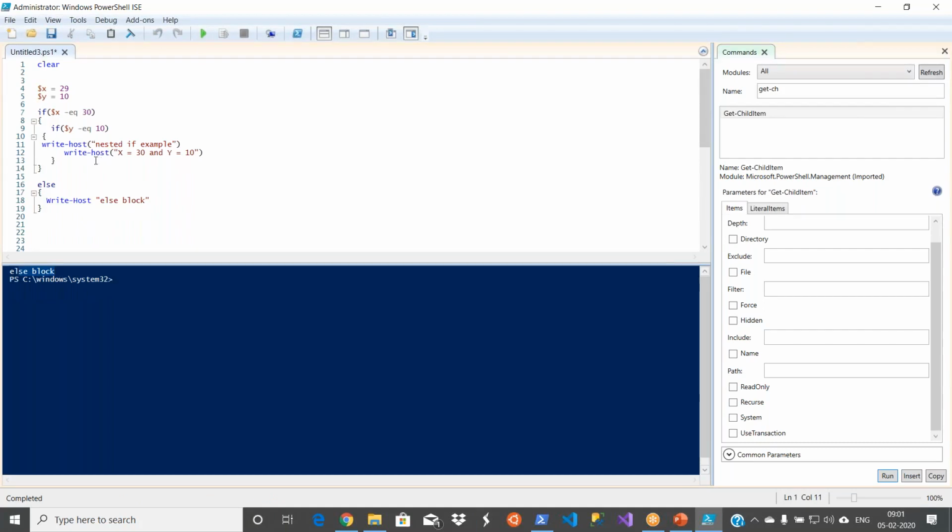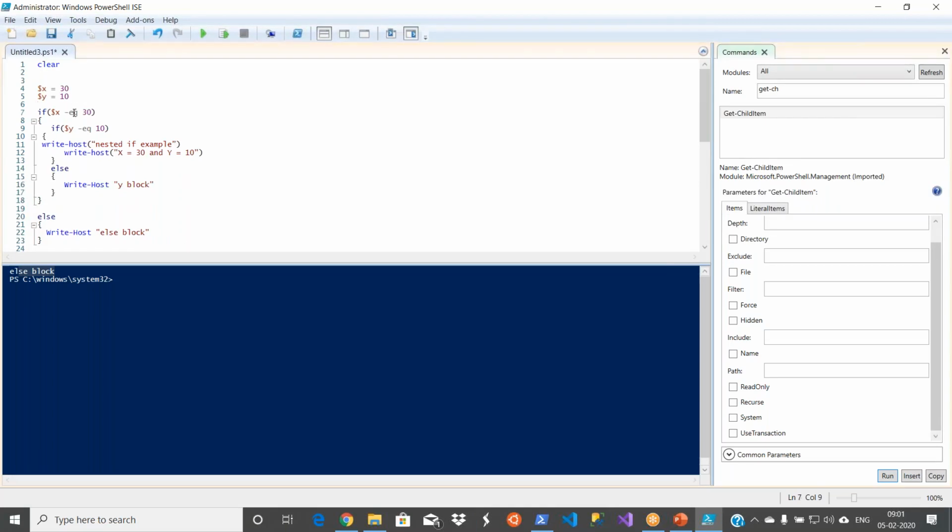If you want to have an else condition here also, you can have it. There is no restriction on that. So you can extend like this. Now I'll say x equal to 30.